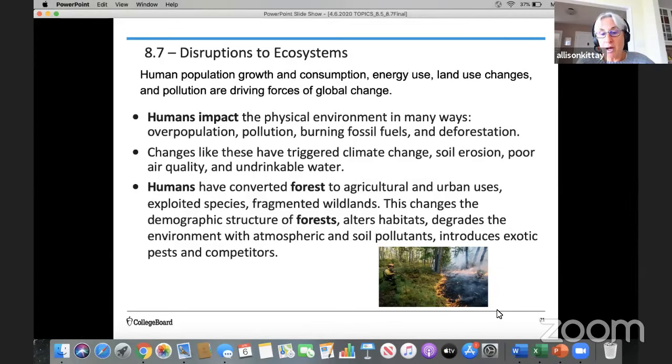And I'm showing you an image at the bottom where a human is burning some forest land in what is called slash and burn agriculture, where they're burning down the forest to make way for planting crops or for raising cattle. So humans have converted forest to agricultural and urban uses, exploited species, and fragmented wildlands. This changes the demographic structure of forests. It alters habitats, degrades the environment with both atmospheric and soil pollutants, and introduces exotic pests and competitors. So I just want to point out that humans can have drastic consequences and disrupt ecosystems.